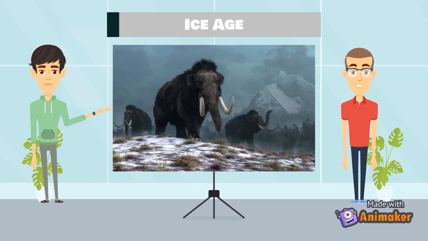Ice Age. An ice age is a time in Earth's history where there was a reduction in the temperature of the Earth's surface and atmosphere that results in the expansion of continental and polar ice sheets and alpine glaciers. Ice ages are usually long periods and can last hundreds of millions of years. We, in fact, are currently in an ice age that actually started 3 million years ago.